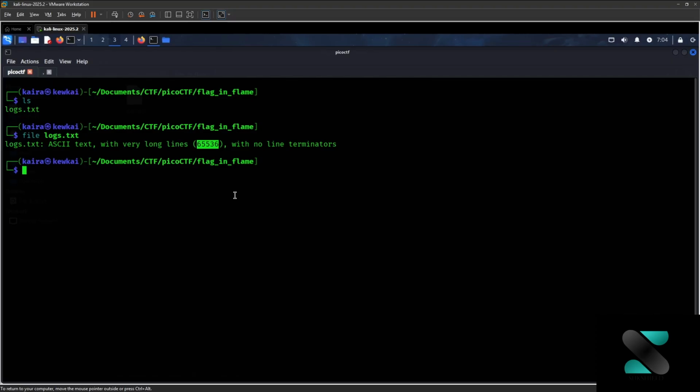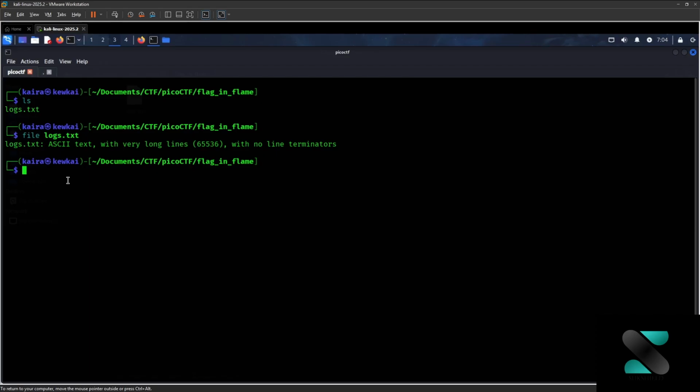So usually what we do is, as it is ASCII text, we try to assume this to be base64, which is generally the case, and we try to decode this file.